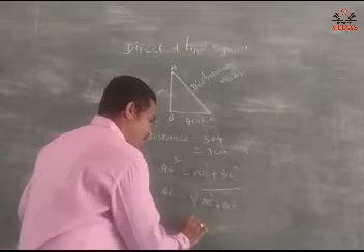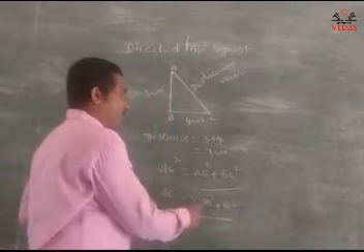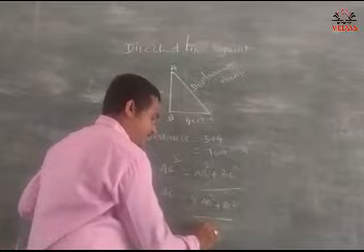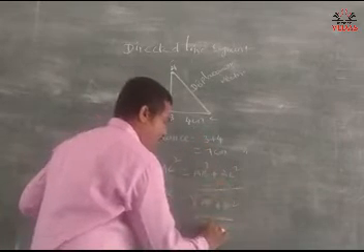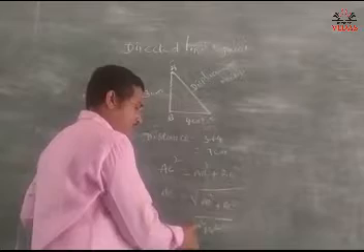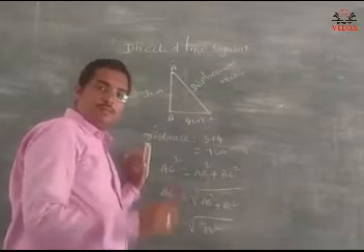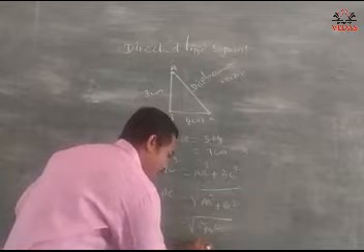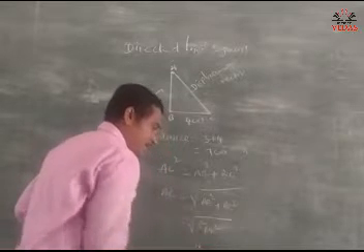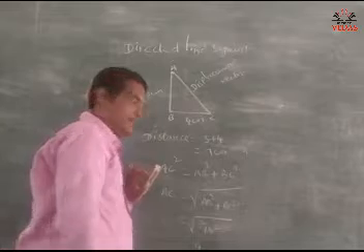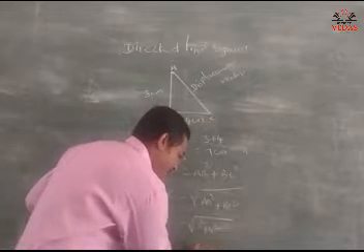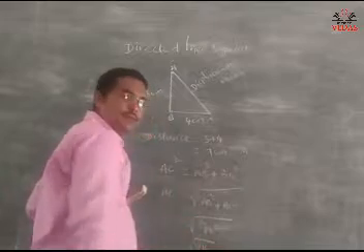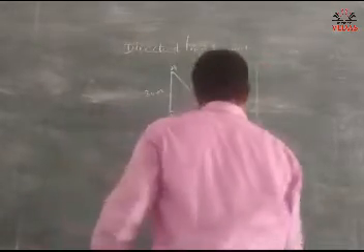So root of 3 square plus 4 square. 3 square, 3 into 3, 9, plus 4 into 4, 16. So root of 9 plus 16, 25.